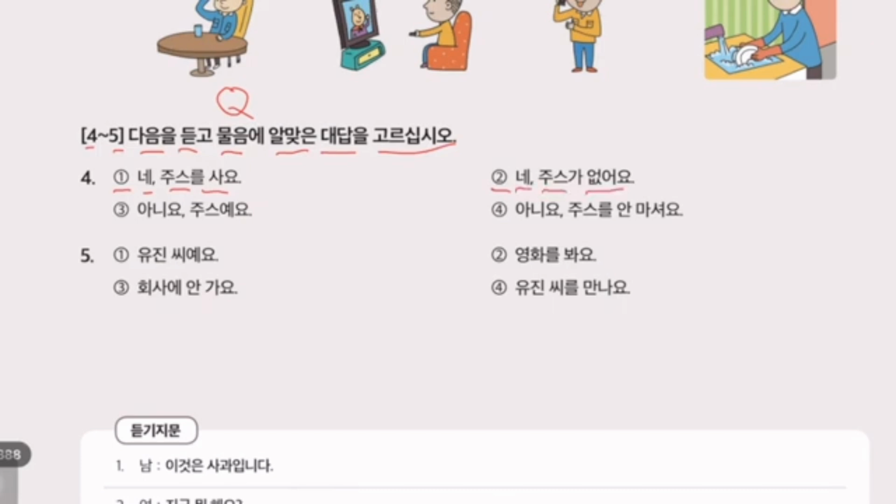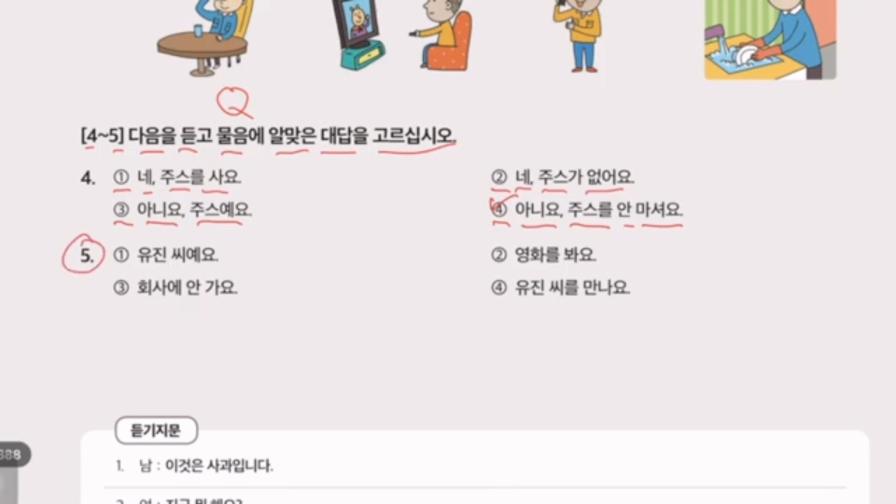Juseuga eopseoyo. There is no juice available. 3. 아니요, 주스예요. Aniyo, no. Juseuyeyo. This is juice. 4. 아니요, 주스를 안 마셔요. This is our answer. Aniyo, no. Juseureul an masyeoyo. I do not drink juice. Because the question was, will you drink juice?